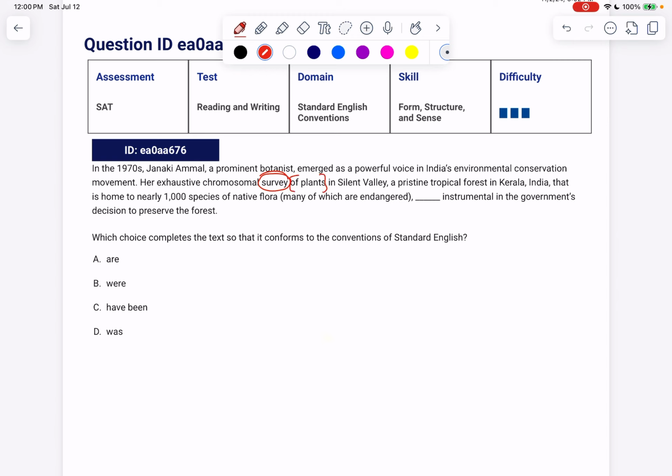Watch how we do this. Of plants, our prepositional phrase, in Silent Valley. Then we have an appositive phrase, a pristine tropical forest in India. Then we have a dependent clause surrounded by commas: that is home to nearly 1,000 species of native flora, many of which are endangered. And we're back into it here. So this needs to match our survey, which is singular. Remember, A is plural, B is plural, C is plural. The only one that's singular is D. So we can continue.